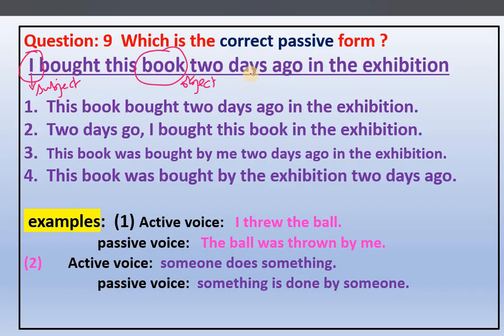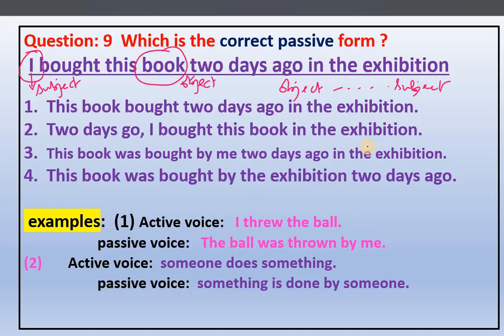What is given to us is the active voice. Here the subject I is performing some action, bought a book somewhere from the exhibition. Right? Whereas in the case of passive voice, the subject receives the action. So the object will come in the beginning and then we get the subject in the passive voice.